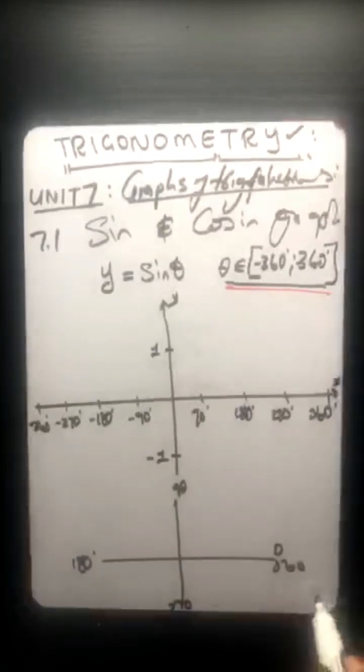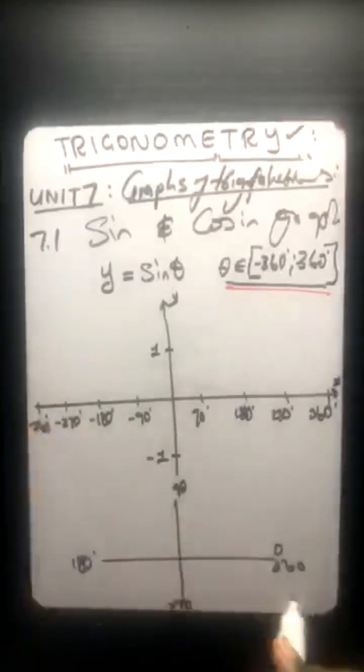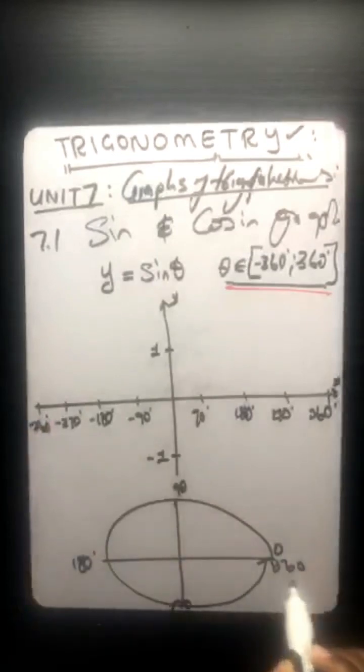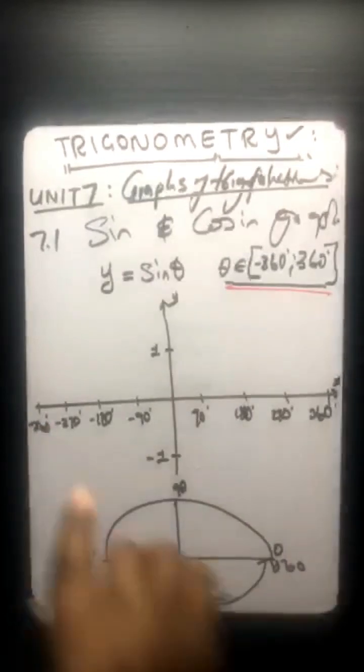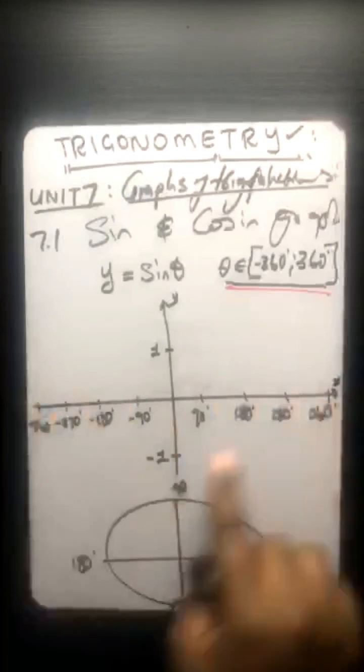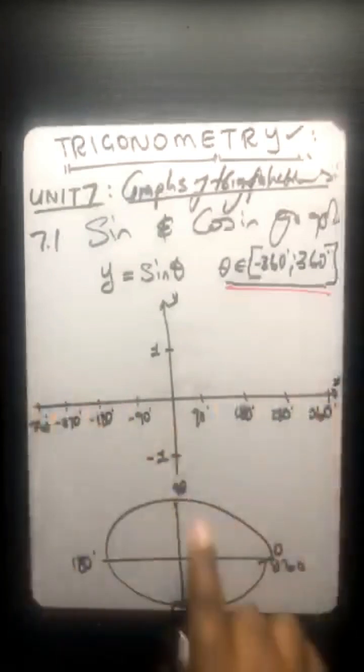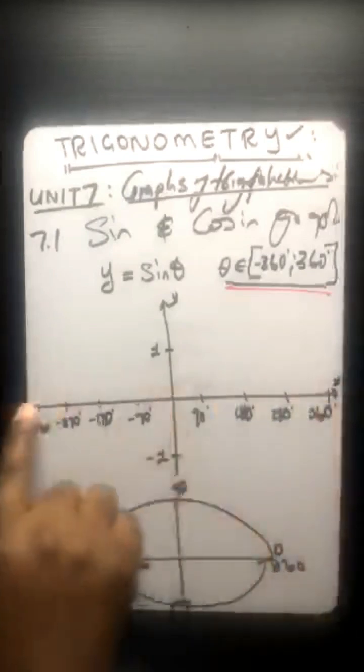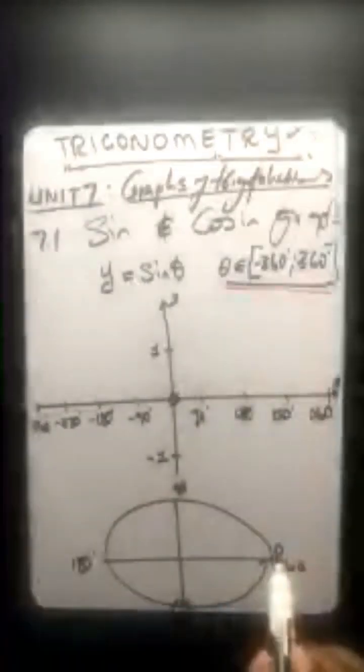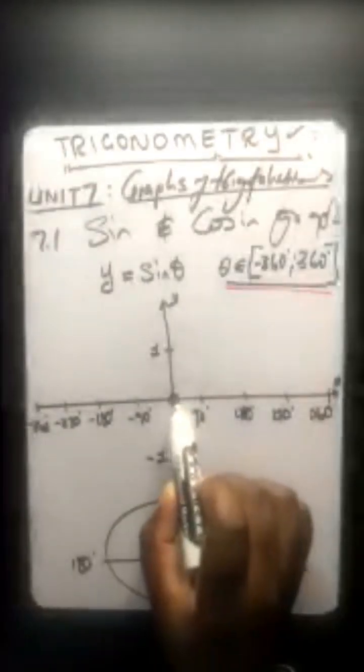So it's more like we are having this same circle, but now it's represented on that x-axis. So all these angles are represented there, starting from 0 being that one there. And then you have it from 0 up until 360. And then you still have the same on the negative side.